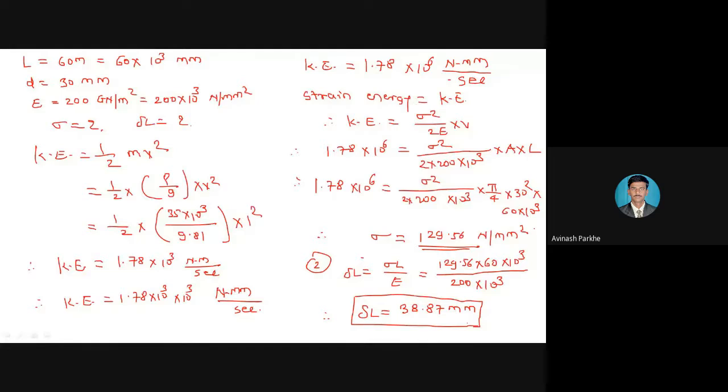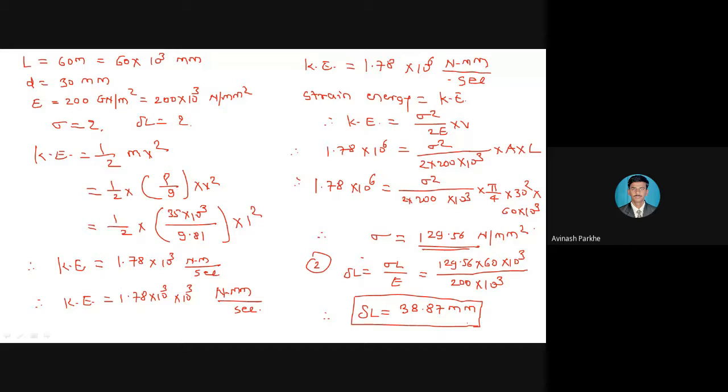mv square. V we have to put in meter per second, g in meter per second square, and calculate the kinetic energy in Newton meter. Multiply by 10 raised to 3 and you will get it in Newton mm. And we know the kinetic energy and the potential energy are the two parts of the strain energy. So the strain energy is equal to kinetic energy. By comparing both equations, I write the kinetic energy is equal to sigma square upon 2E into volume. So I have kept all the values and calculated the stress.